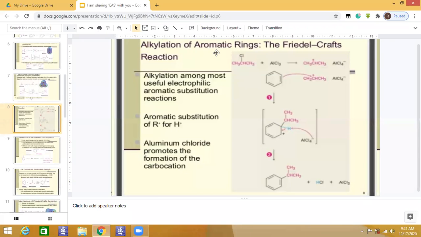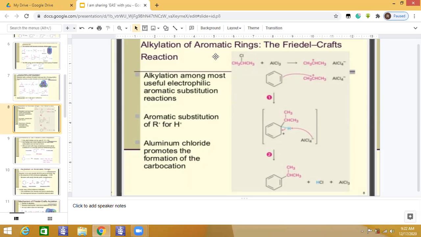What does alkylation mean? As you know, we make an alkyl group from the alkane if one of the hydrogens is replaced. So alkylation means substitution of an alkyl group into something, in this case into the benzene ring. Okay, a hydrogen on the benzene ring is replaced by a group like methyl or ethyl, and so on.